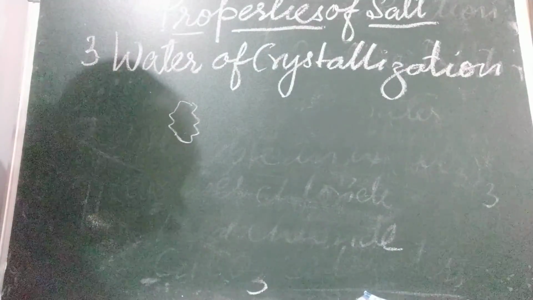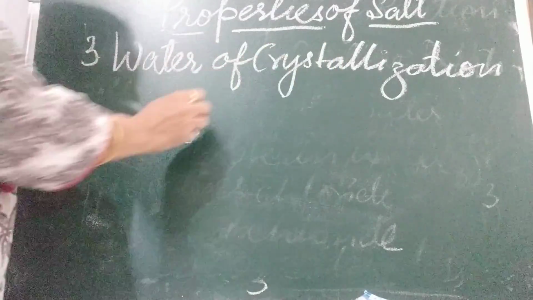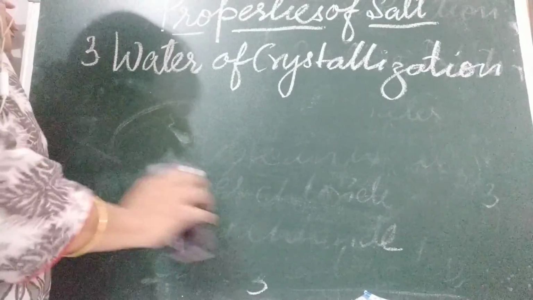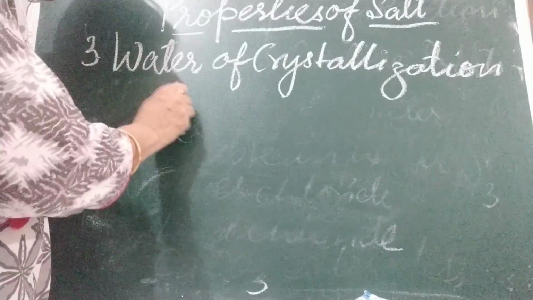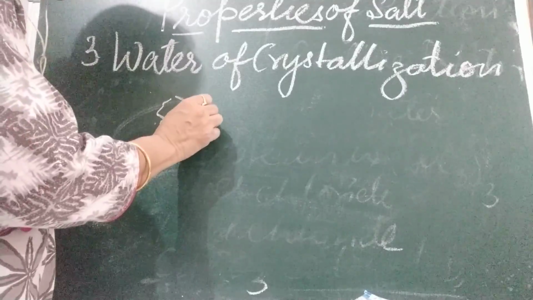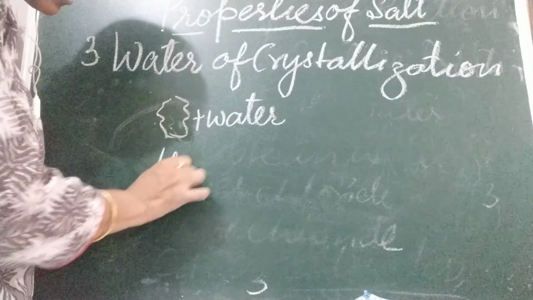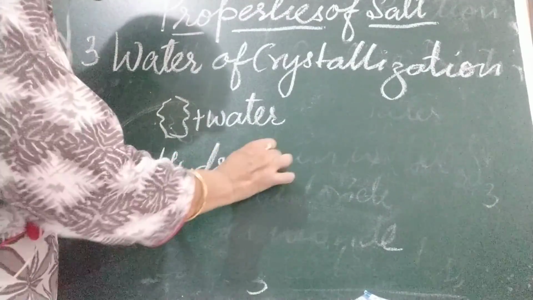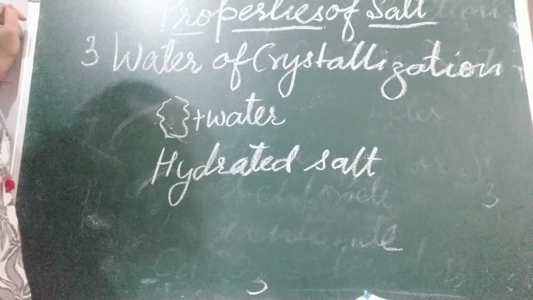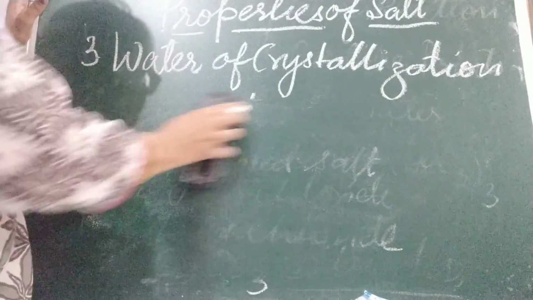Okay, water of crystallization. And salts which are having this water of crystallization, means the crystals which are having water, they are called hydrated salts. Crystals with water, they are called hydrated salts. Is this clear?